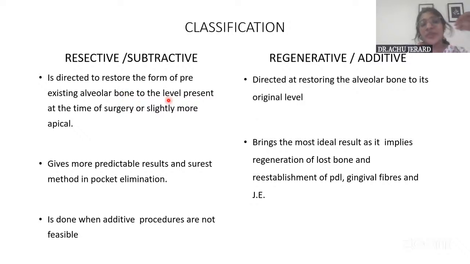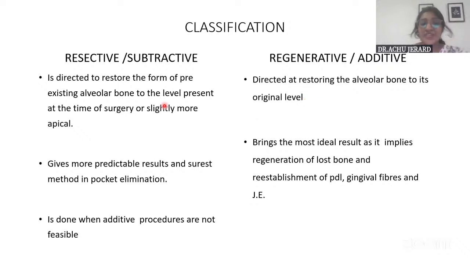But when we do that, in our attempt to produce that normal physiologic contour, we have to reduce some bone, so that the bone level will be slightly apical to the level that was present before surgery. Whereas in regenerative surgery, we aim at restoring the lost bone in its form and function to the original level. In terms of ideal results, it is regenerative surgery that aims at ideal results, but it is not predictable. We cannot say definitely you will get an ideal result.